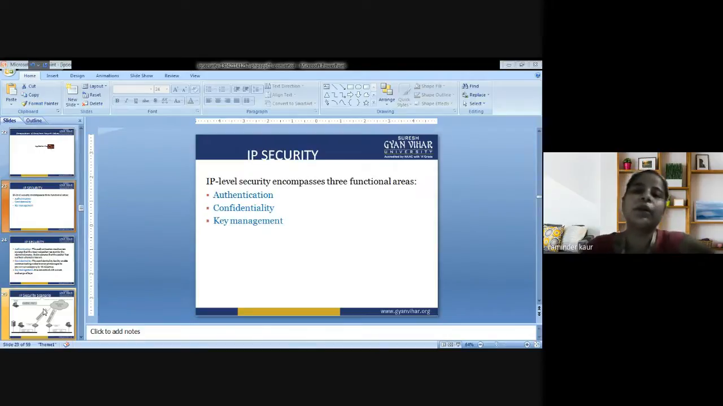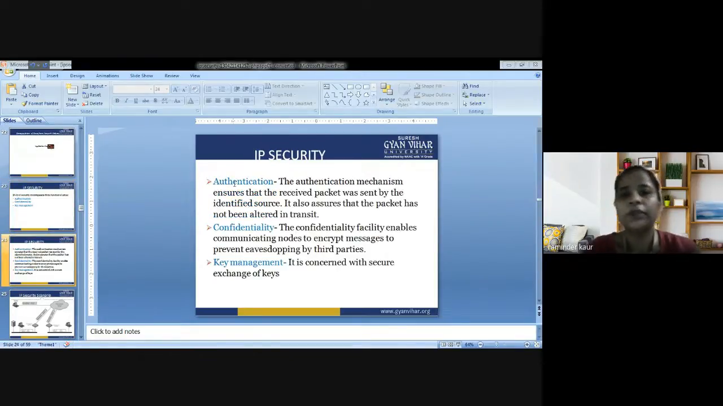So next is what are the main concerns about IP security. These are the 3 main topics that are concerned with IP security. First one is authentication, second is confidentiality, and third is key management. So these are the 3 terms that are being associated with IP security. Have a look at the same. What is authentication, what is confidentiality, and what is key management has been discussed already.